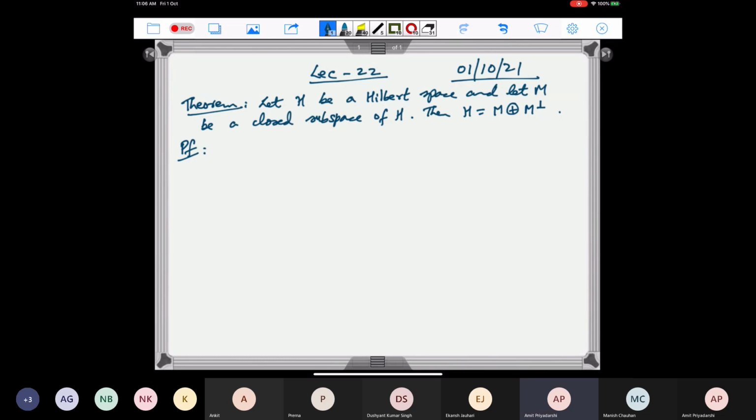Given any X in H, one thing is that we already know that M intersection M perp is just the zero vector.